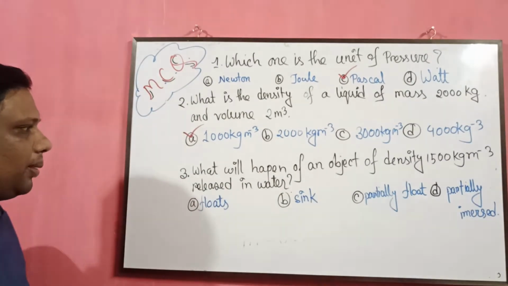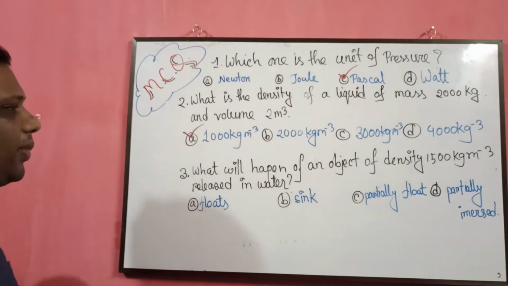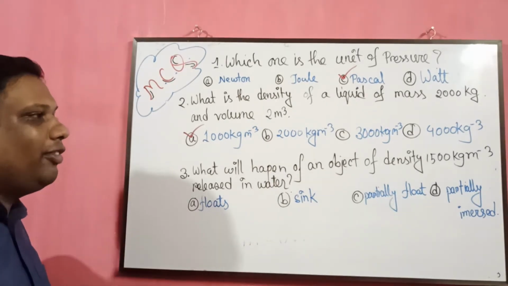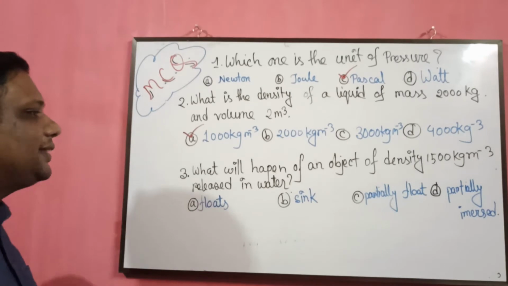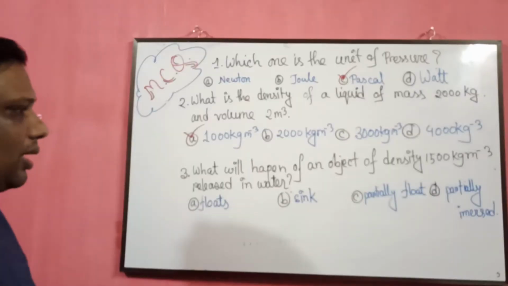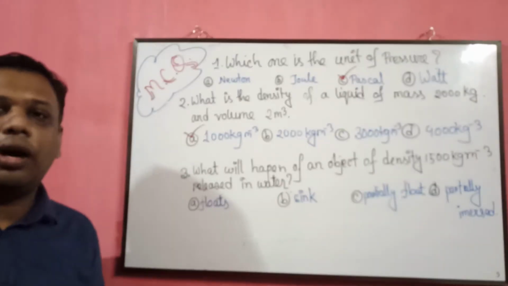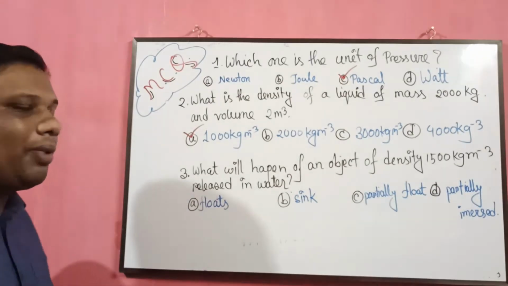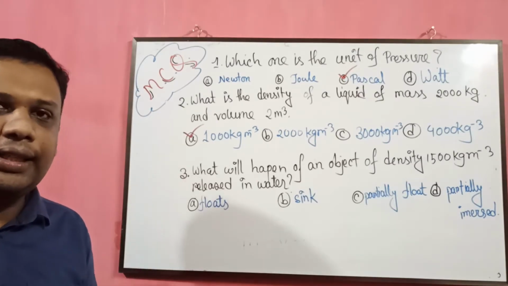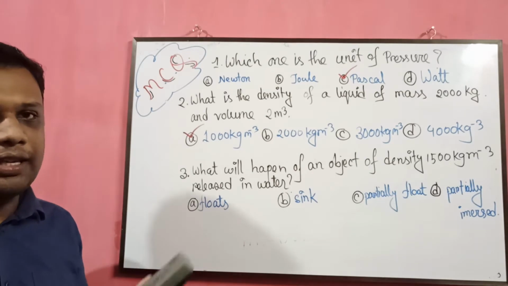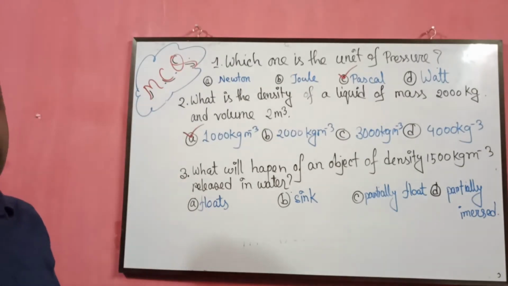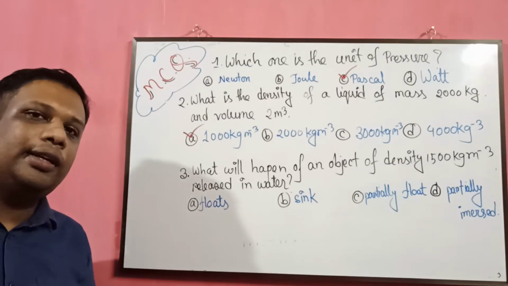For question number 3, what will happen to an object of density 1500 kilogram per meter cube released in water? My dear students, it is a question from Archimedes law. From Archimedes law, we know that if the density of the object is greater than the density of the liquid, then the object will sink under the liquid.